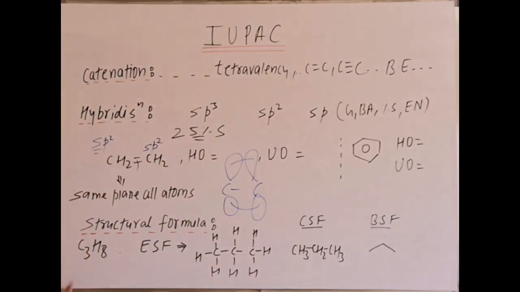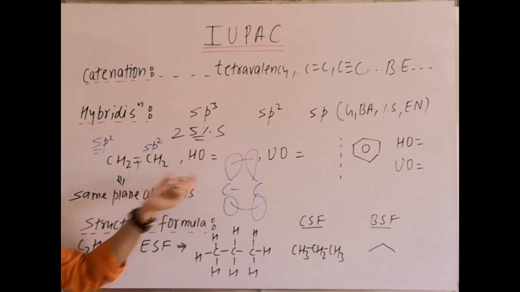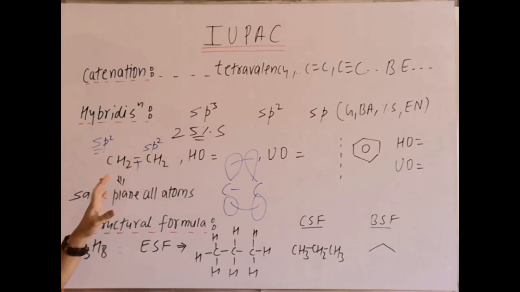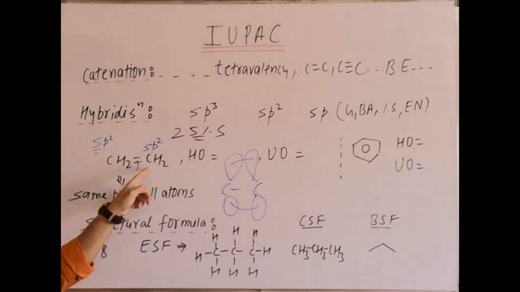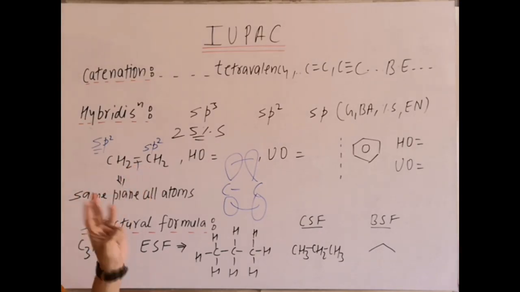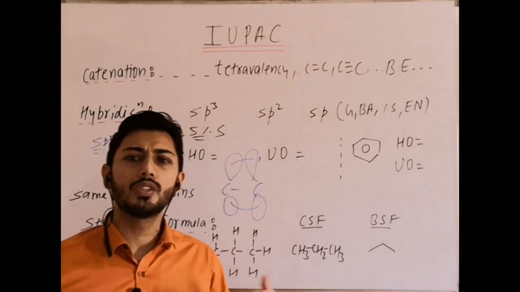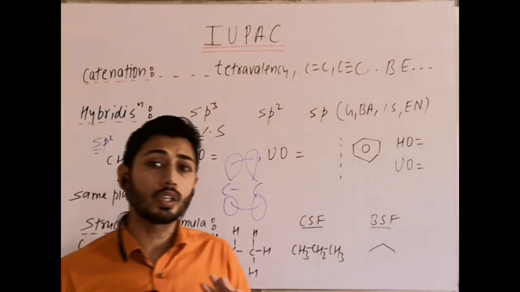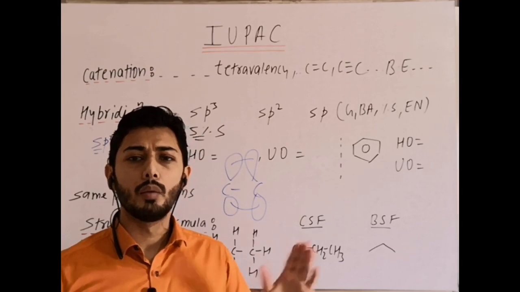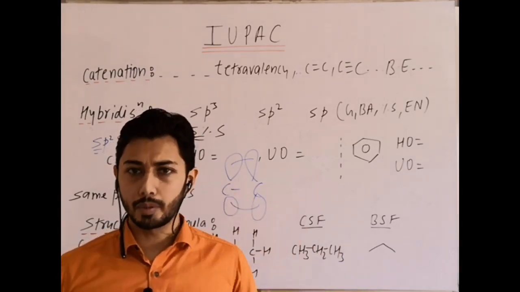Then some other concept, basic concepts like hybrid orbitals. Now in this molecule, how many hybridized atoms? Carbon is sp2. sp2 means how many hybrid orbitals? 3. This carbon also sp2. That means again 3 hybrid orbitals. Hydrogen is using its 1s orbitals. It is not hybrid, it is pure orbital. Pure orbital or unhybrid orbital.